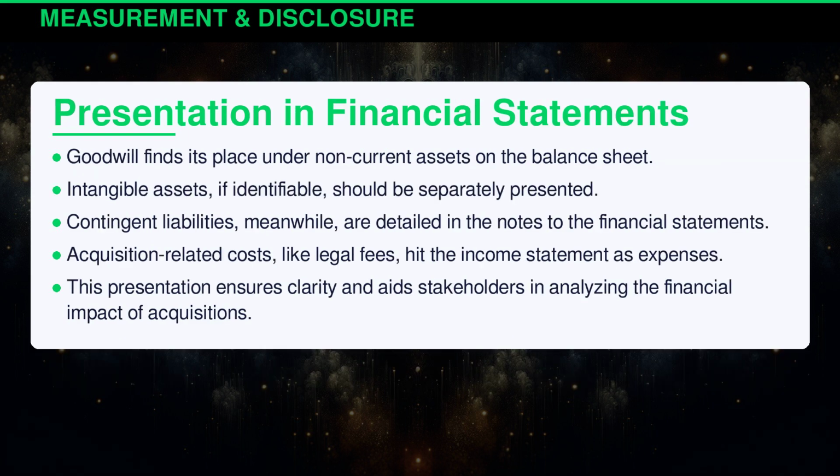Goodwill finds its place under non-current assets on the balance sheet. Intangible assets, if identifiable, should be separately presented. Contingent liabilities, meanwhile, are detailed in the notes to the financial statements. Acquisition-related costs like legal fees hit the income statement as expenses. This presentation ensures clarity and aids stakeholders in analyzing the financial impact of acquisitions.